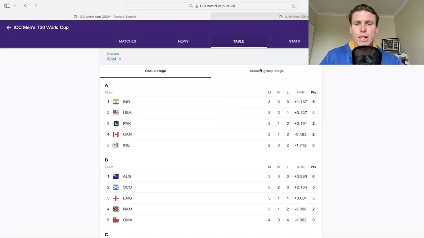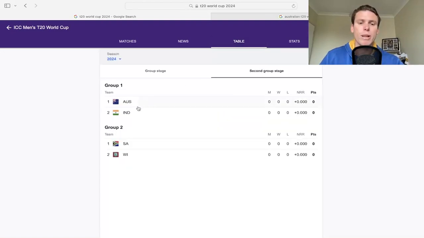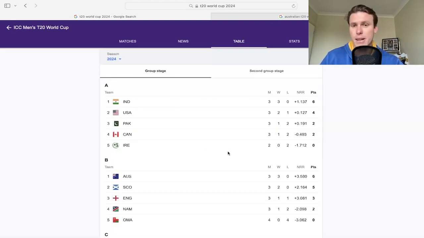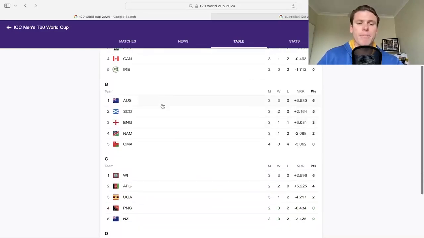And India have already advanced, similar to that with Australia. They will be in the same group there. And then the second group stage, we have South Africa and also West Indies. So we'll get into that in a second. But yeah, really, really fun group. Group A. Group B, so we've got obviously England and ours with Scotland, Namibia, and also Oman.